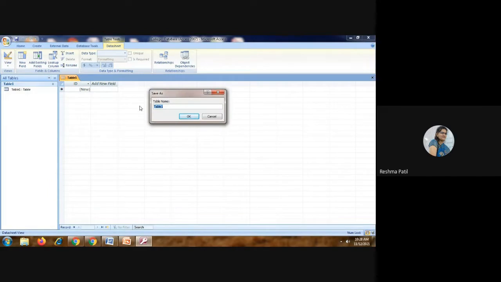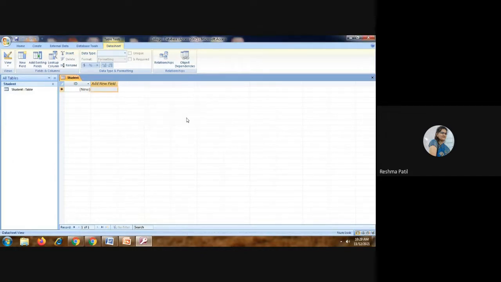When you are going to save this file, we have to give a name to that particular file. So under college, what will it contain? That type of table will be there. So the college database will contain students and employees, and on the basis of that, we can create different tables. So here we have to save it. Now this is physically available, meaning if I close this file and open it again, I can find this table because I have saved it.